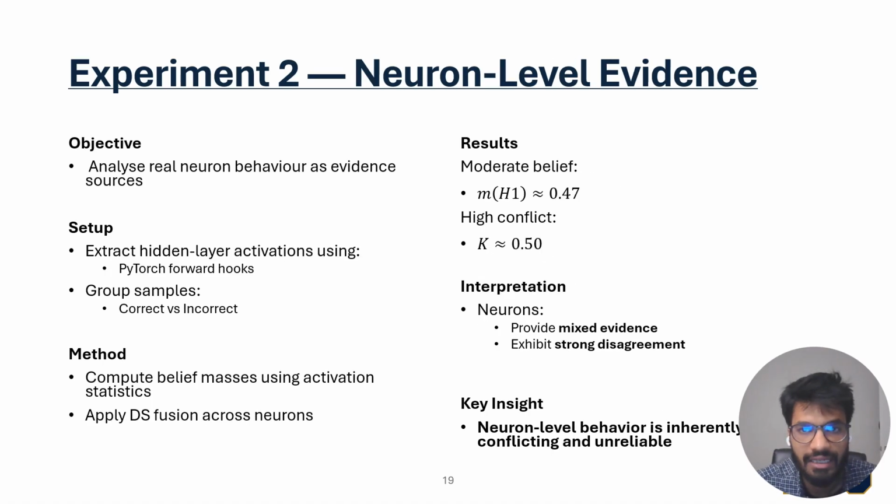The second experiment analyzes real neuron behavior as evidence sources. Hidden layer activations are extracted using PyTorch forward hooks. Then the samples are grouped into correct and incorrect predictions. The belief masses are computed based on activation statistics, and Dempster-Shafer fusion is applied across neurons. The result shows moderate belief but high conflict. This means that neurons provide mixed evidence and often disagree internally. The key insight is that neuron level behavior is inherently conflicting and not always reliable.